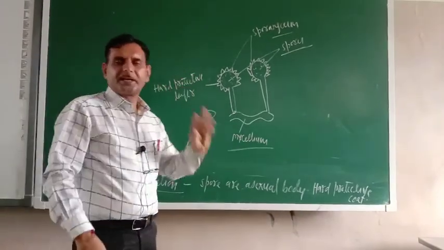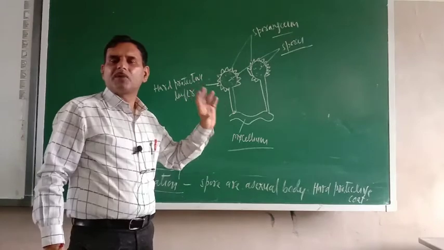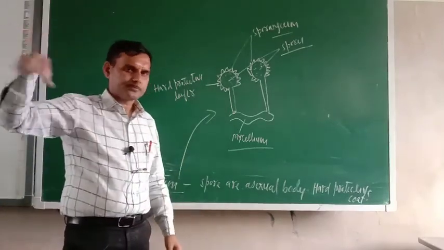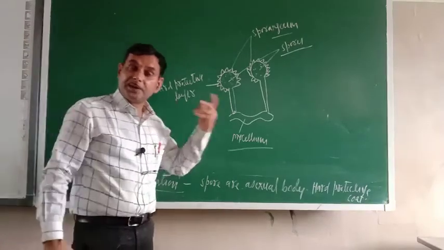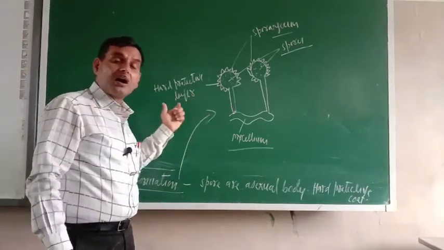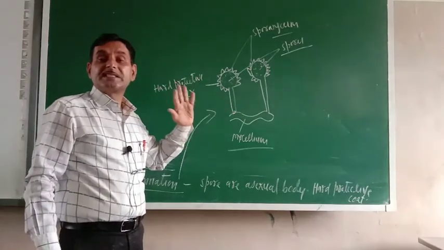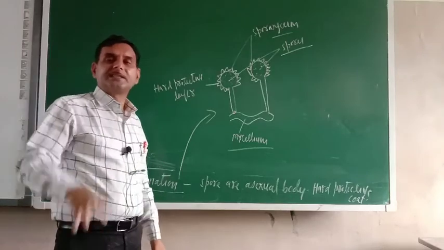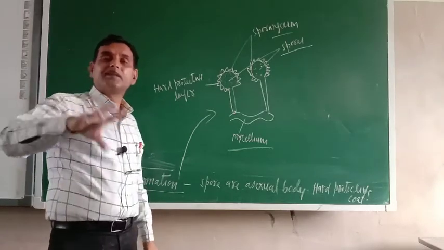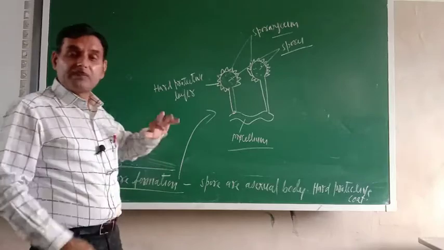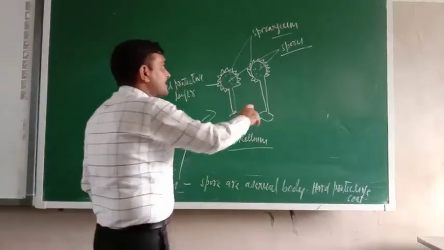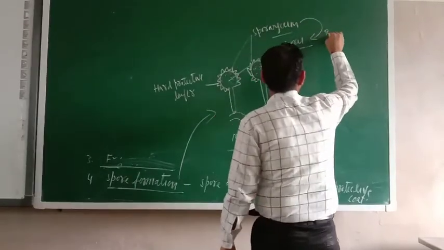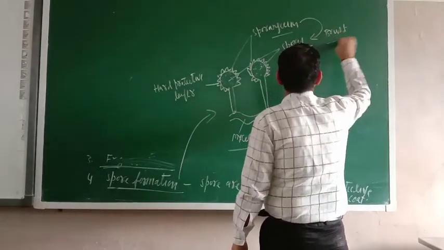This hard protecting layer protects them from harsh climatic conditions. Suppose when the temperature is high, they would be destroyed, but because of this hard protecting layer, they will be safe. Second, suppose very cold conditions are there, this protecting layer will protect them. And whenever favorable conditions are there, this sporangium will burst into so many spores.